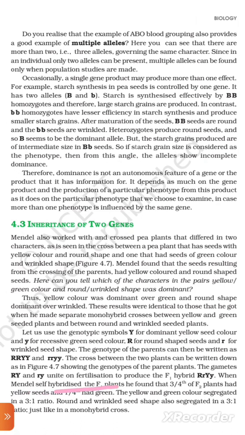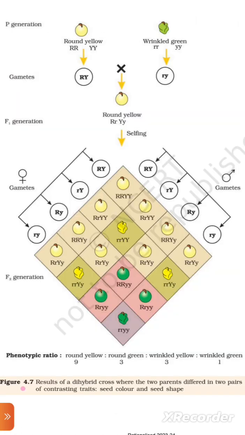When Mendel self-hybridized the F1 plants, he found that 3/4 of the F2 plants had yellow seeds and 1/4 had green. The yellow and green colors segregate in a ratio 3:1. Between round and wrinkled seed shape, also segregate in a 3:1 ratio, just like in a monohybrid cross. Figure 4.7. Result of a dihybrid cross where the two parents differed in two pairs of contrasting traits, seed color and seed shape.